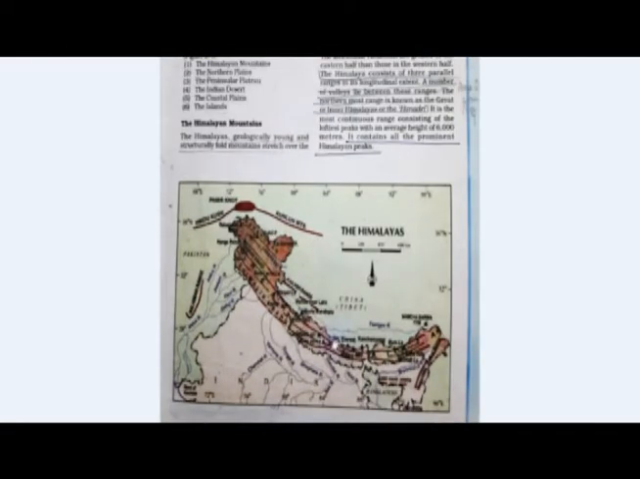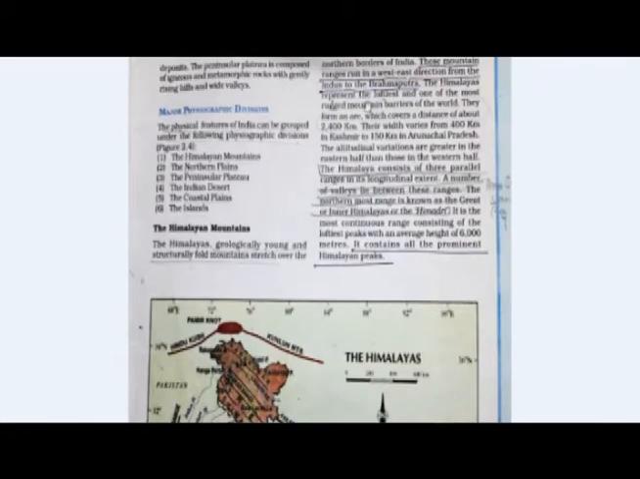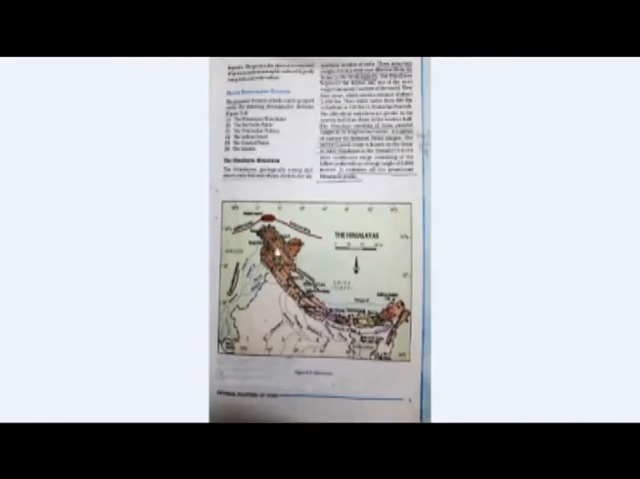So this is the north to northeast northern border of India, where the Himalaya extends. The northmost part of the Himalaya is known as the Greater Himalaya. Those mountain ranges run in the west-east direction, from the Indus to the Brahmaputra. The Himalayas represent the loftiest and one of the most rugged mountain barriers of the world. They form an arc, so this is arc shaped.